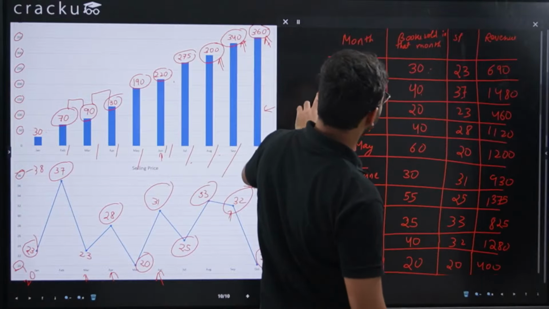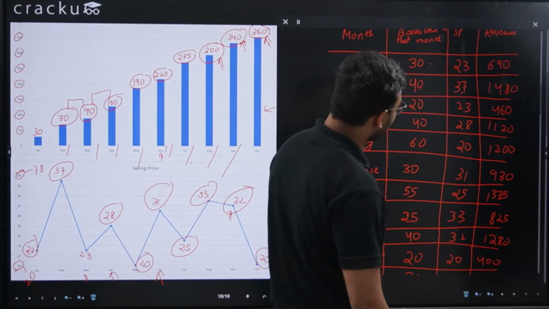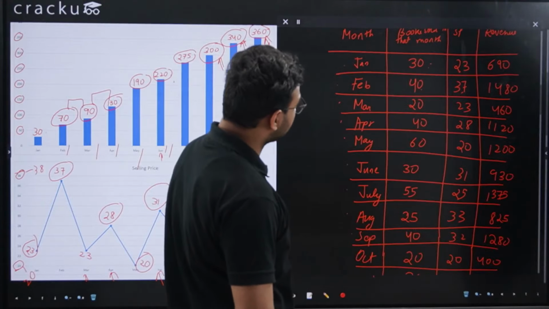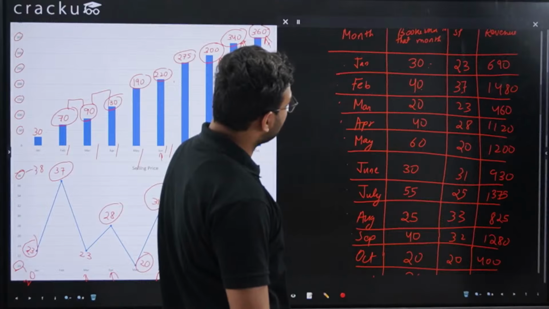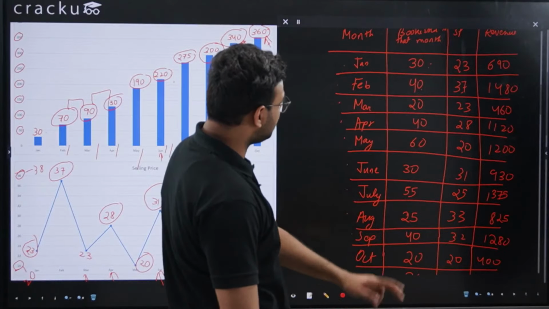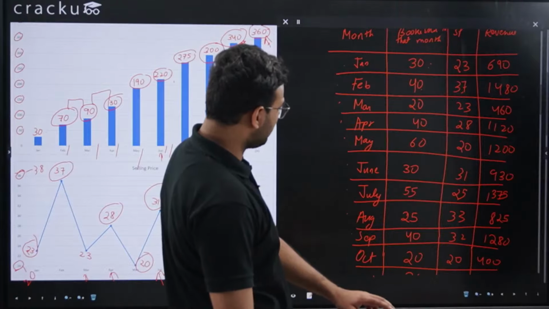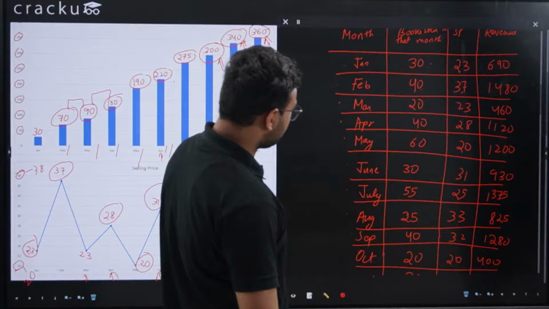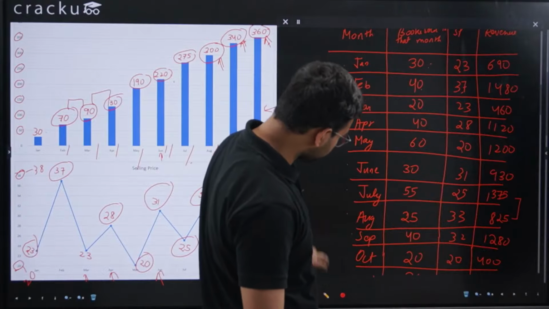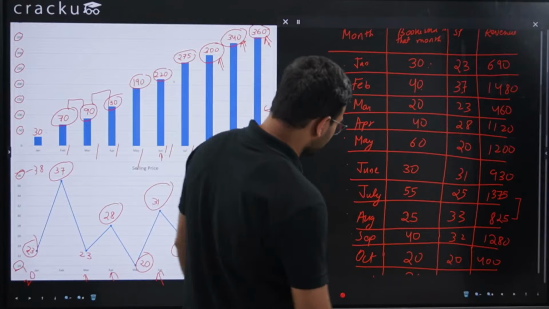And if I do it for the revenue, 690, 1480, this is 2170, 2630, 3750, plus 1200, 4950, plus 930 is 5880, plus 1375 is 7255, then 8080, plus 1280 is 9360, plus 400 is 9760.